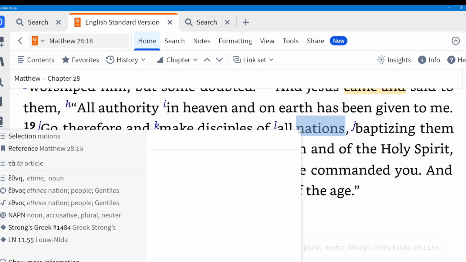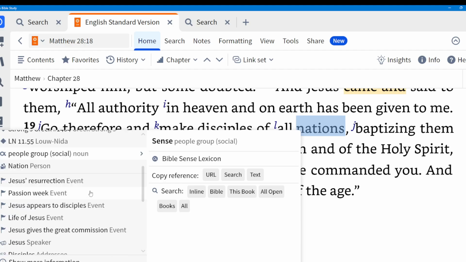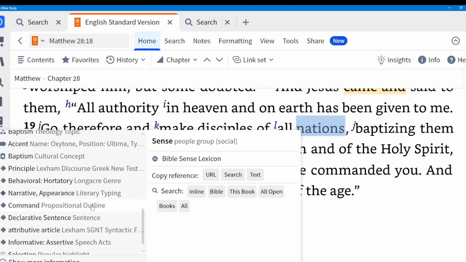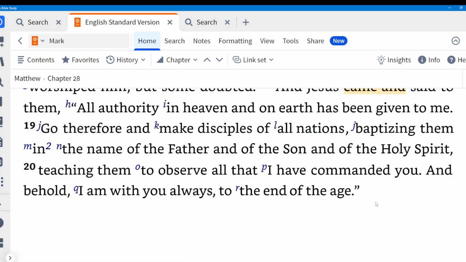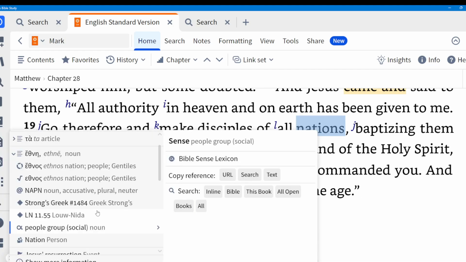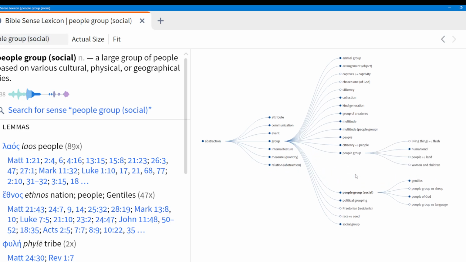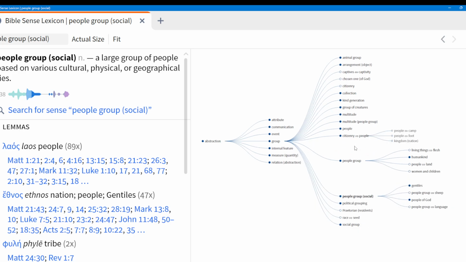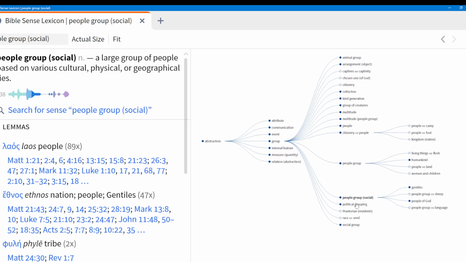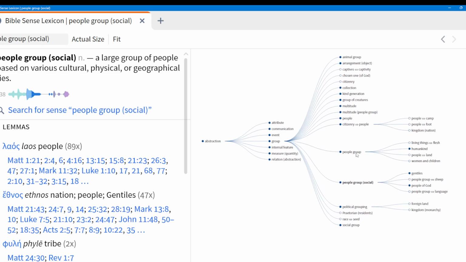However, you can right click those and you can search and find other ideas here. I kind of think that it would be cool to go to the Bible Sense lexicon of people group, and it's got people group social, people group there, land, citizenry, people, political grouping, and social groups and stuff.